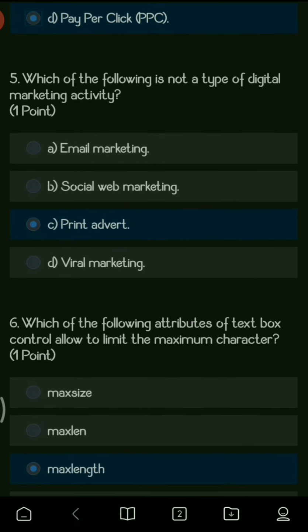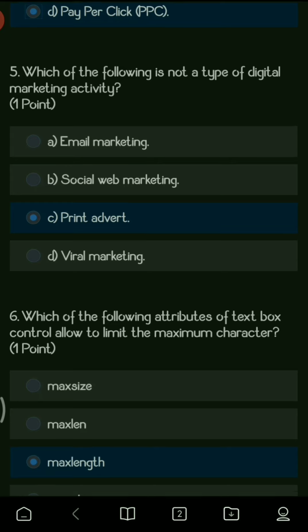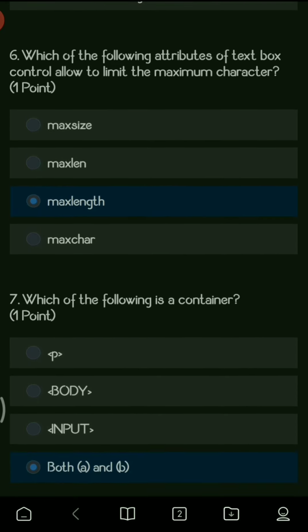Next, which of the following is not a type of digital marketing activity? So the options are email marketing, social web marketing, print AdWord and viral marketing. So here email marketing, social web marketing, viral marketing, all these belong to digital marketing. But only print AdWord is not a type of digital marketing. It is a type of physical marketing where you print the flex or you print the advertisement. Hence, print AdWord does not belong to digital marketing activity.